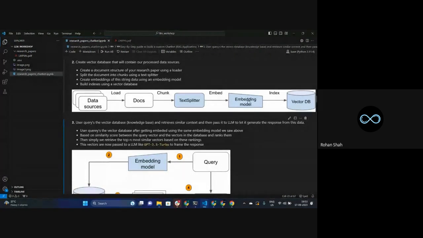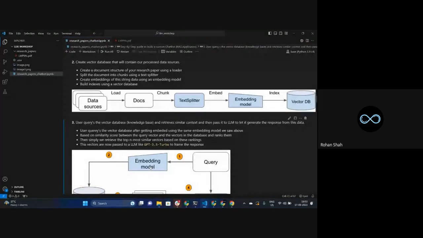Now, take any word, let's say I have given 'low melting point' as an example. 'Low melting point' has its own numerical representation over here. So if someone else tells you to convert 'low melting point' in the same exact way that you have done the embedding over here, do the same type of embedding again.